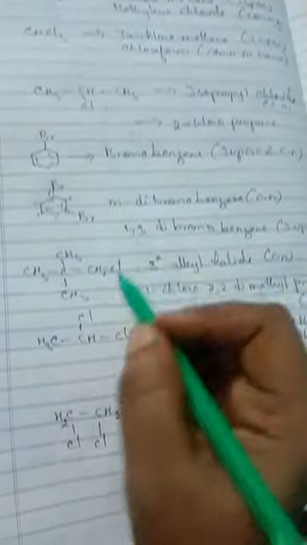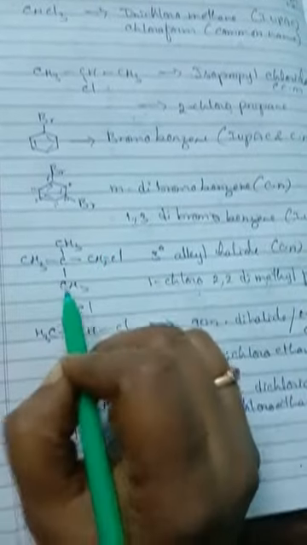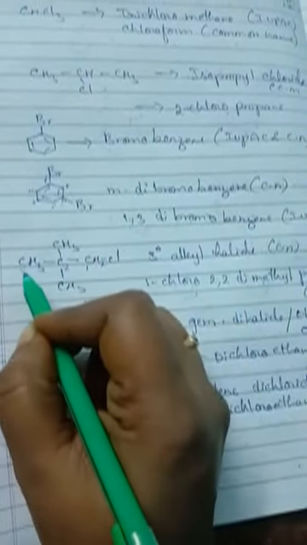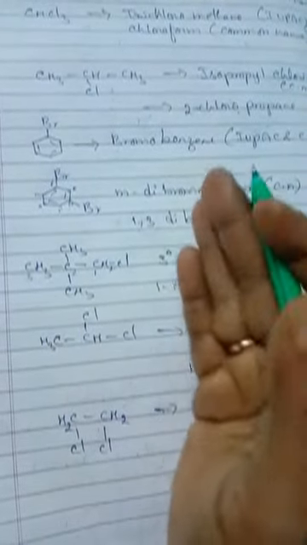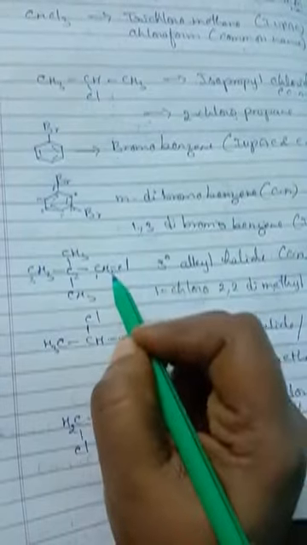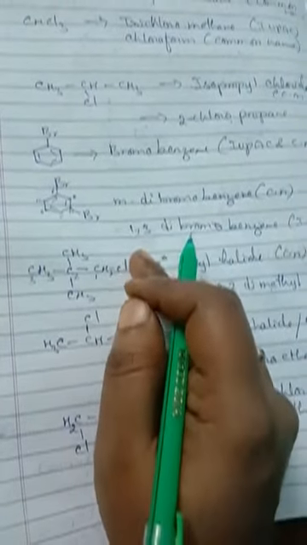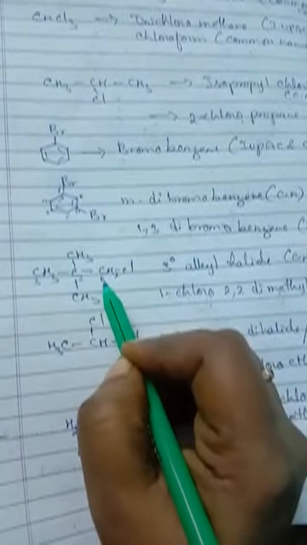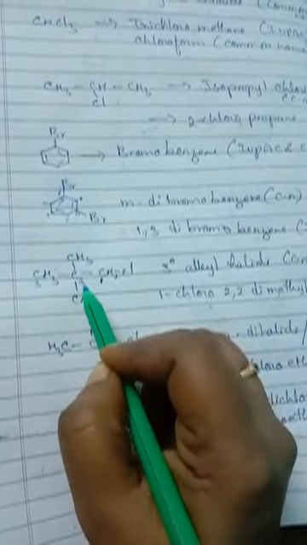See, look at the naming here. What you have to give is, this is 1, this is 2, this is 3. Okay, you have to give the numbering. So where the functional group is present, that carbon should get the least number. So here the functional group is present, so I am giving the number 1, this is 2, this is 3.